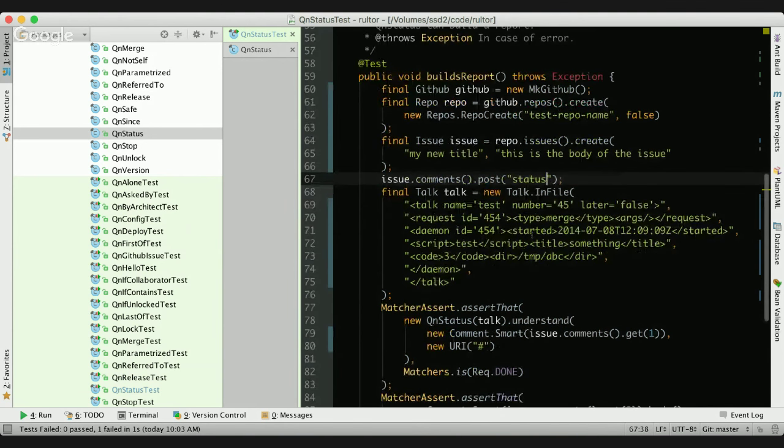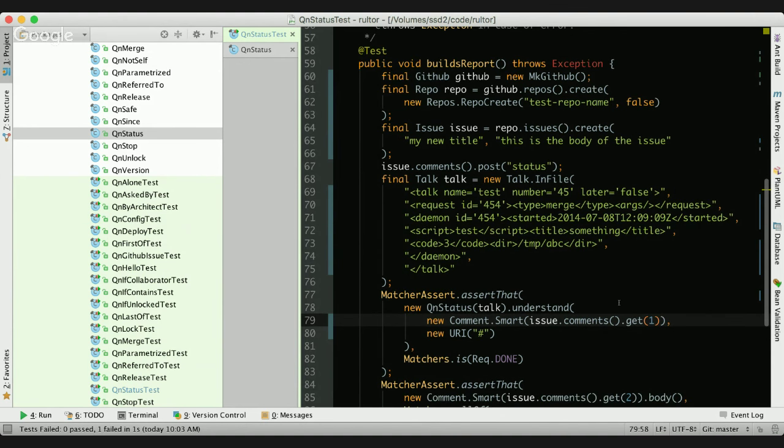And then I'm saying, okay, issue comments, get me the comment number 1. So I'm getting the comment which I just posted. So I posted the first comment over here, and here I'm saying, okay, give me the comment number 1. I'm using number 1, not 0 here. You may ask why 1. I think this is how GitHub does the internal numbering of the comments, I don't really know why. It doesn't really matter again. So this is the first comment here, and I'm getting it.